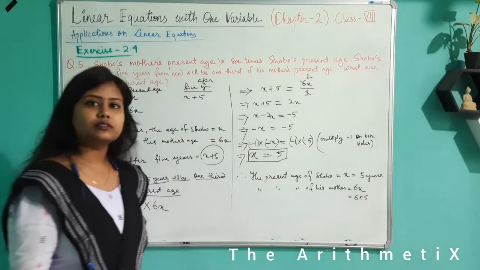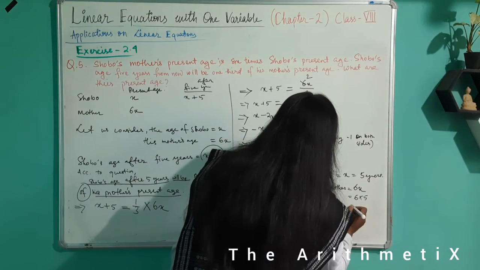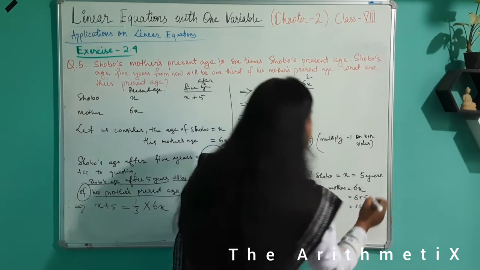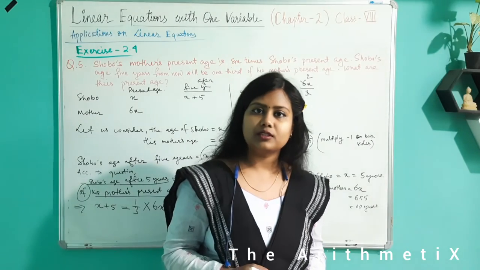Replacing x with 5, because the value of x is found to be 5, that is 30 years old. So Sobo is 5 years old and his mother is 30 years old. This is the solution of the question.